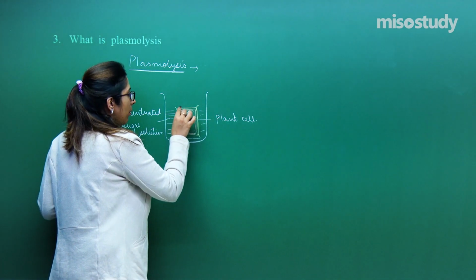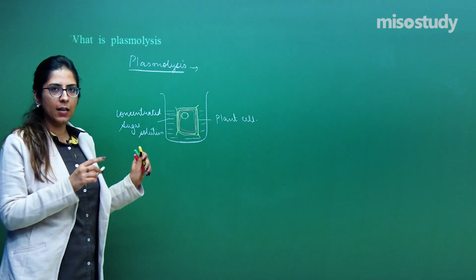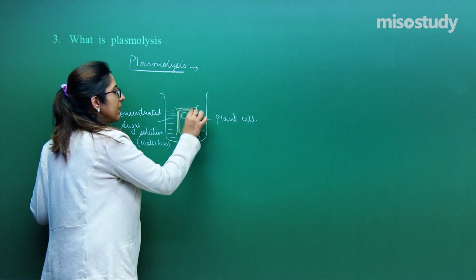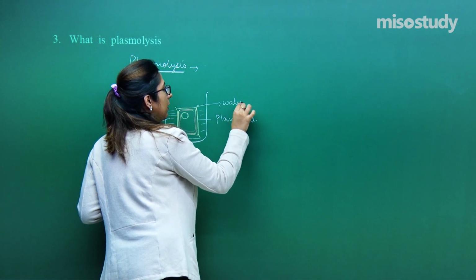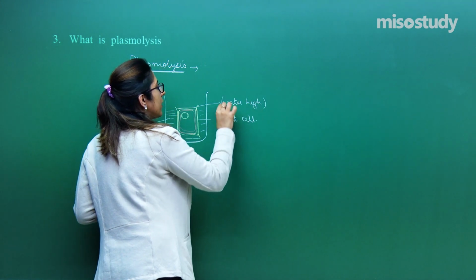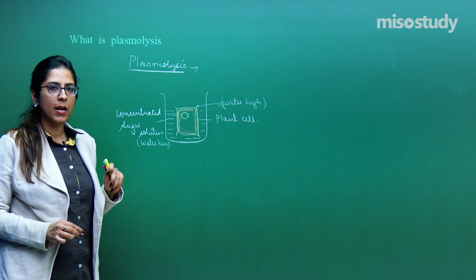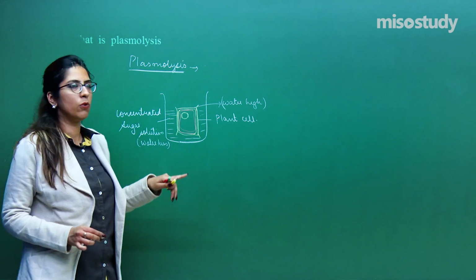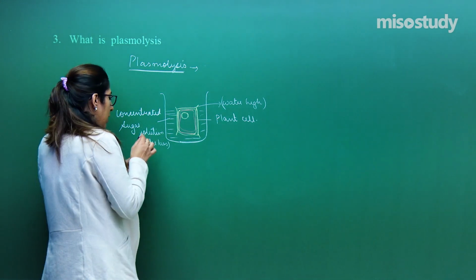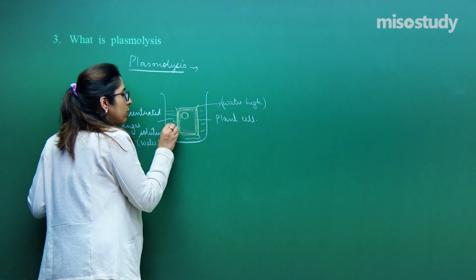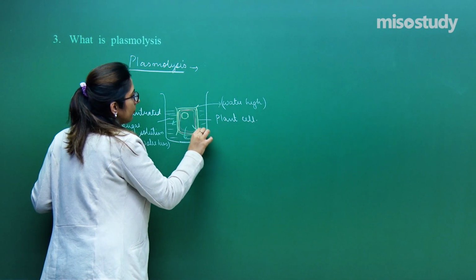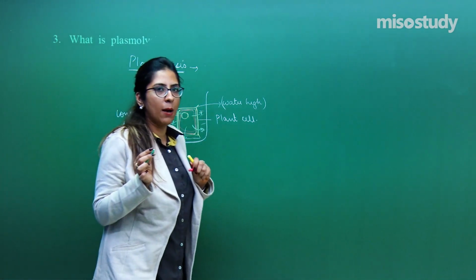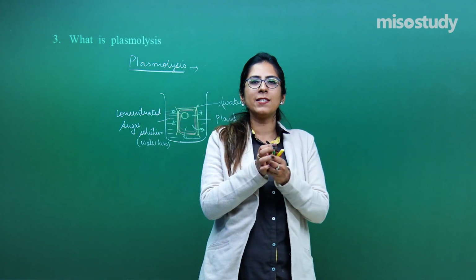Because the outside medium is concentrated, the water in it is less, whereas in the plant cell, water is high. Here water high means its concentration is high as compared to the outside medium. And we always know water moves from a region of higher concentration to a region of lower concentration. In that respect, there will be a movement of water from inside to outside of the cell. Right? So the whole cell has to shrink.